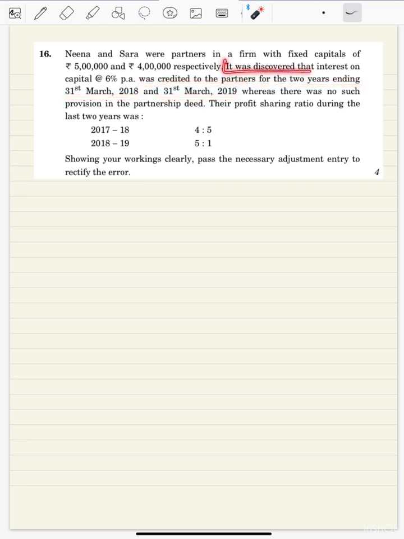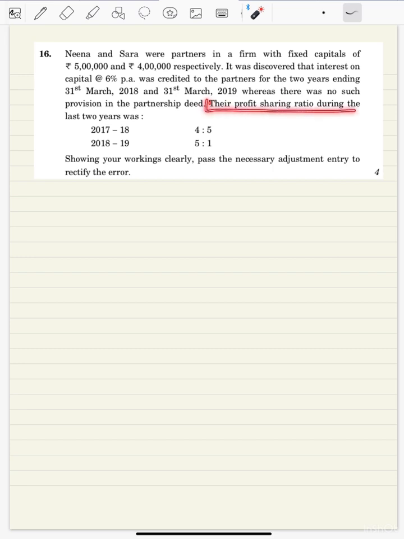What are they saying? Interest on capital at the rate of 6% they have provided. In 2018 also they provided interest on capital, and in 2019 also they provided interest on capital, whereas there was no such provision in the partnership deed. That means no interest on capital should be provided, but they did it for 2 years.